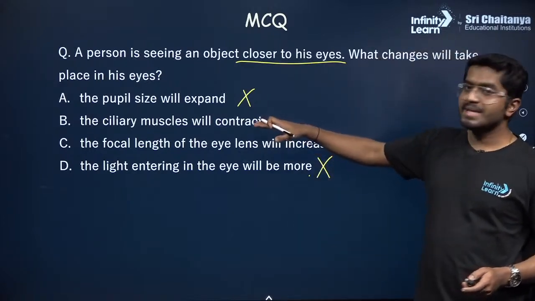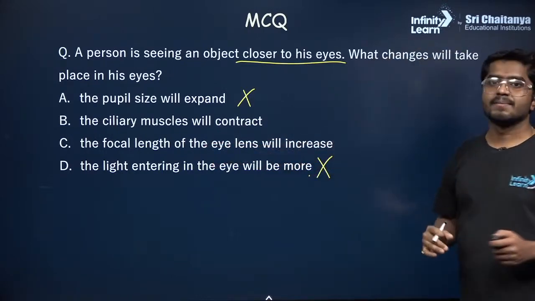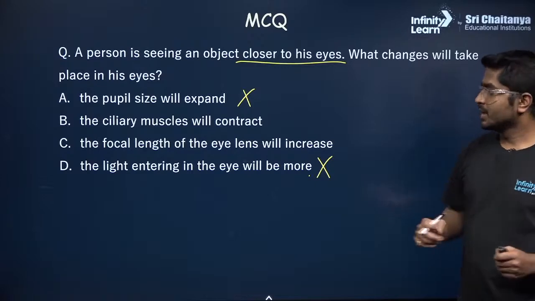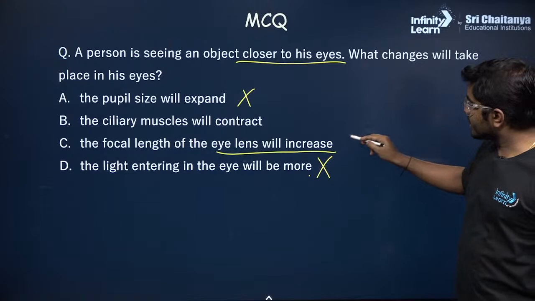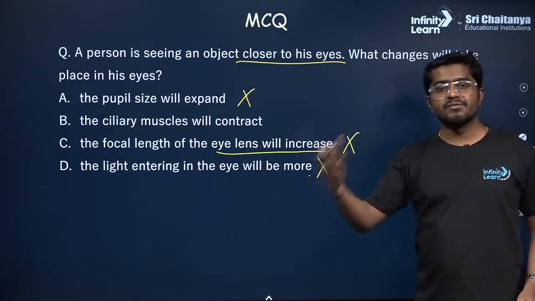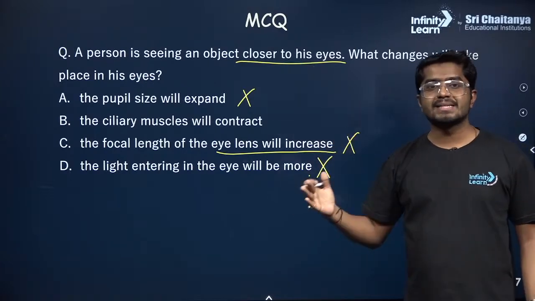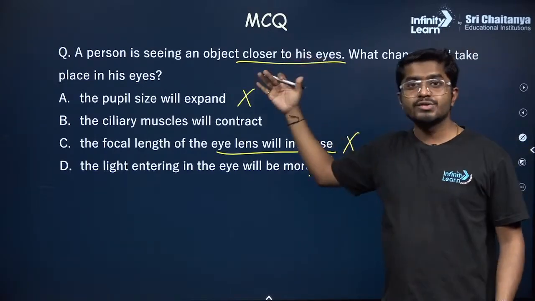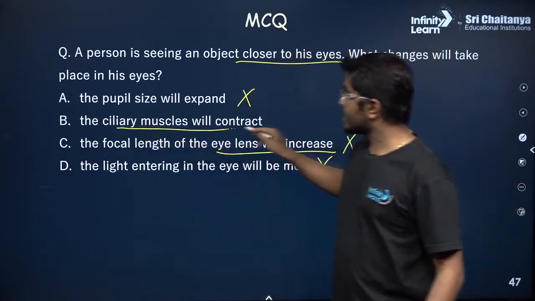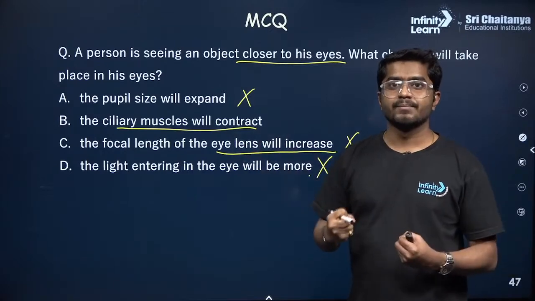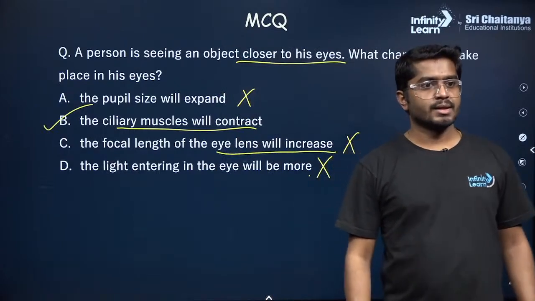So now option B is ciliary muscles will contract and focal length of the eye lens will increase. What do you think? Is this correct? Focal length of the eye lens will increase. No, this is not correct. When is the maximum focal length? If the object is at infinity, then the focal length is maximum. If you look at the object closer, focal length would be minimum. So in that case, the ciliary muscles contract, they apply the pressure onto the lens. So this is the correct option. Clear?